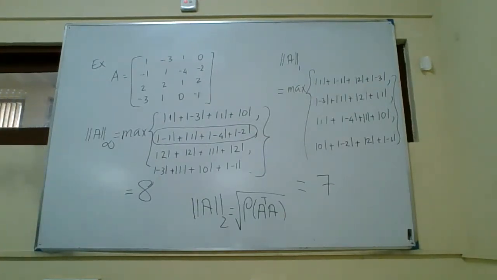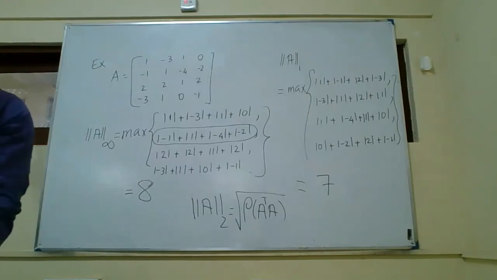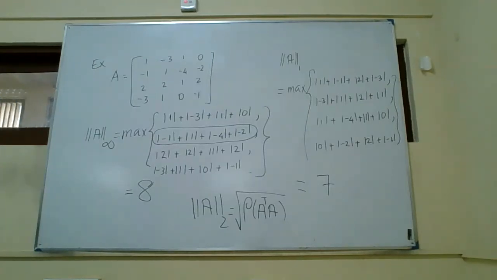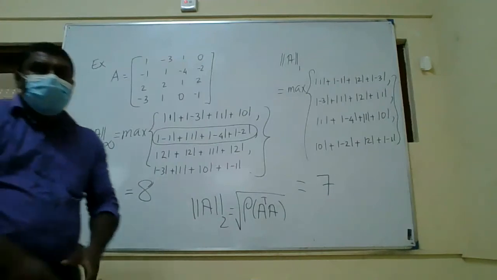So now what we are going to do is see how to estimate the errors, right? The purpose of this second chapter or second section is to estimate the error in the computations, right? So for that only we started defining norms, right?